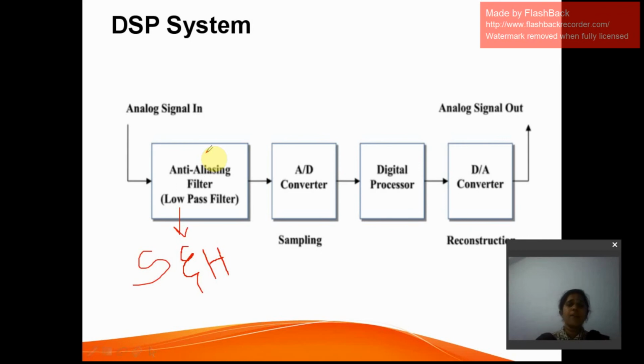The higher frequencies will be eliminated. Nothing but this is a simple low pass filter. It is band limited, where it will allow the frequencies whatever the limit which you require. After passing through an anti-aliasing filter, it will be sent through a sample and hold circuit. Sample and hold circuit is nothing but, it acts as a switch.